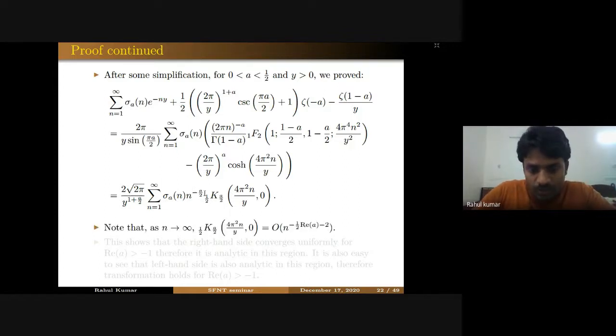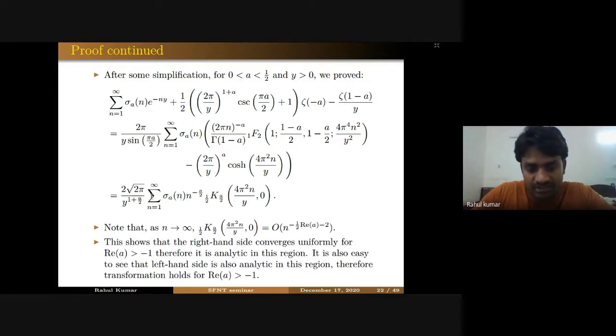By using the big O bound of this generalized modified Bessel function K a by 2, as n tends to infinity, we see that it behaves like n raised to the power minus half real part of a minus 2. And if you use the bound of this sigma of a n, then you will see that this right hand side series is actually convergent for real part of a greater than -1. And it is easy to see that this summand is also an analytic function.